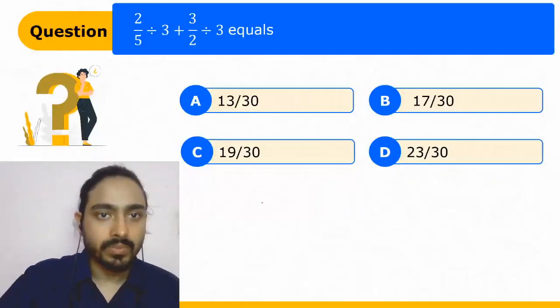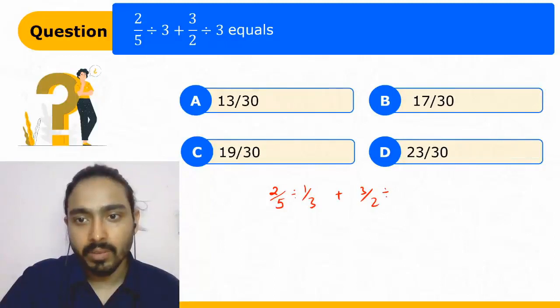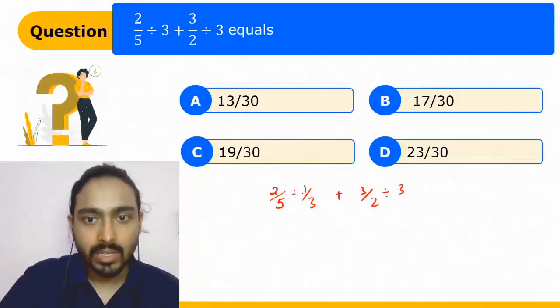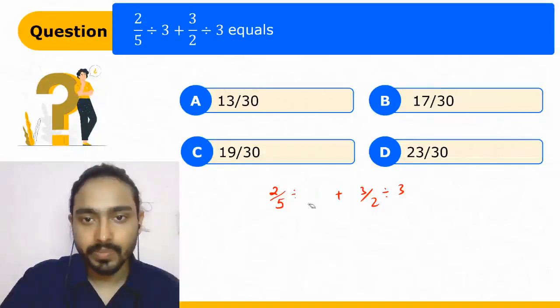Now let's solve this. 2 by 5 divide by 3 plus 3 by 2 divide by 3. So we can change it.